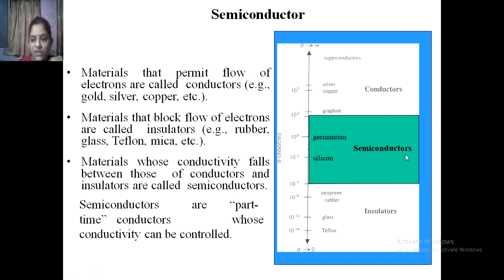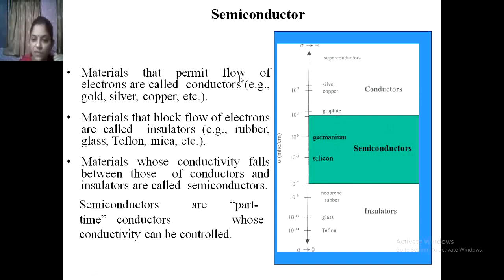Then semiconductors. Two very famous semiconductor materials are germanium and silicon. In semiconductors there are again two types, extrinsic and intrinsic semiconductors, which we are going to see in our next session.